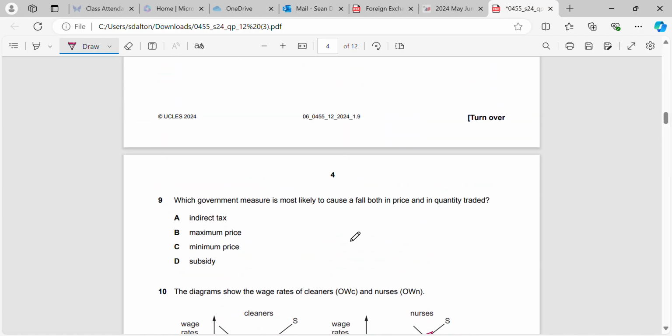Okay, which government measure is likely to cause a fall in both price and quantity traded? So, would it be indirect tax, minimum price, maximum price, or subsidies? The first thing we need to do is we need to know what would happen with each one. So in this case, if we have an indirect tax, what do we know would happen? Well, we know that supply would go left, right? If we have a subsidy, supply would go right.